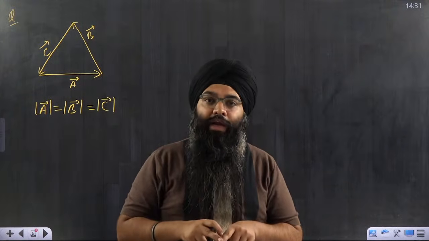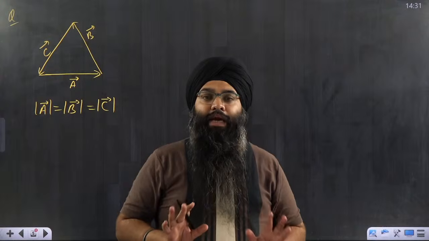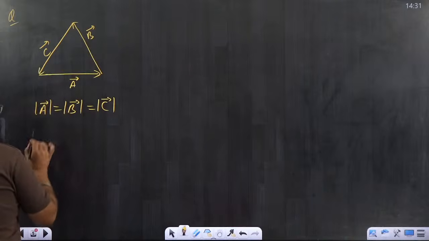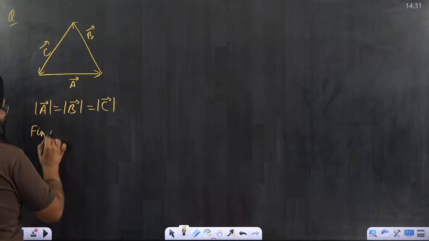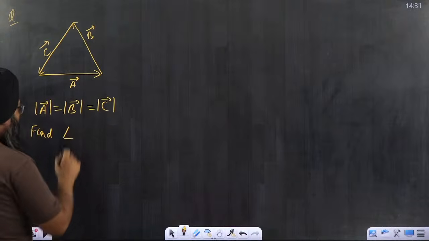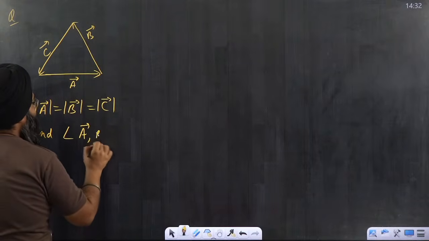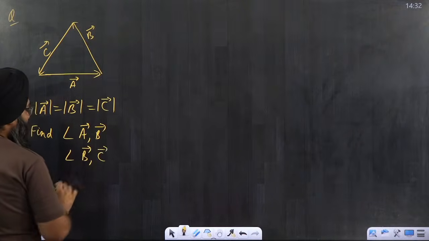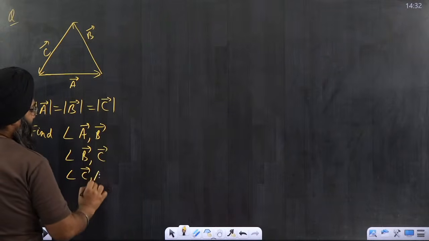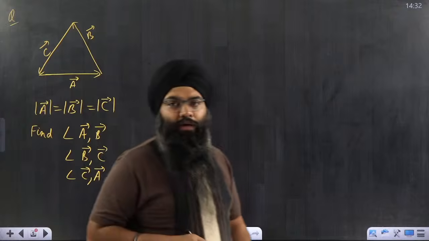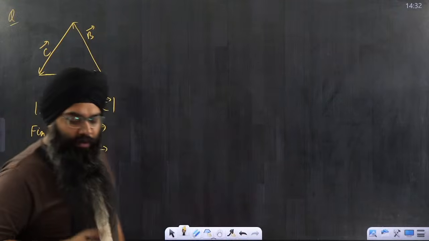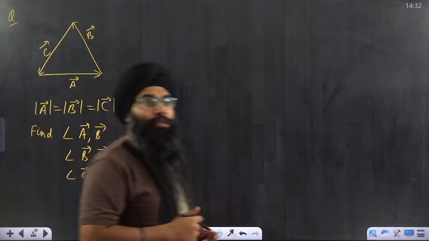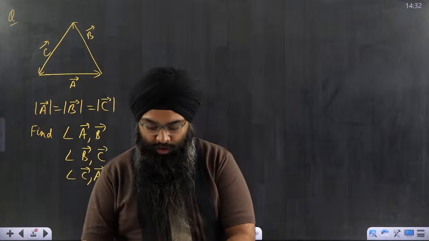If they are making an equilateral triangle, I can say that the angle here, all will be 60 degree. This we already know. Now my question is, find the angle between A vector and B vector, angle between B vector and C vector, and angle between C vector and A vector. I want to find this angle. If you have understood, please try to attempt this question and give me the answer in the chat box.